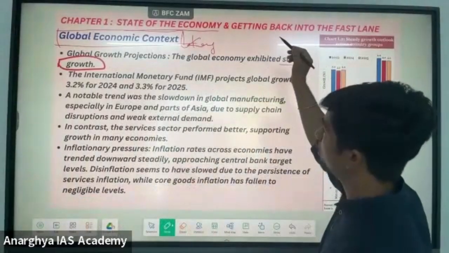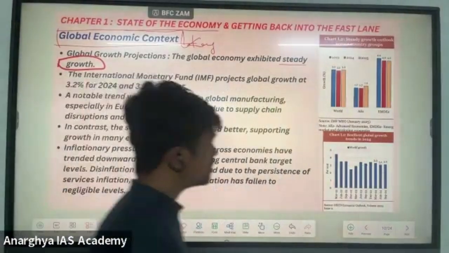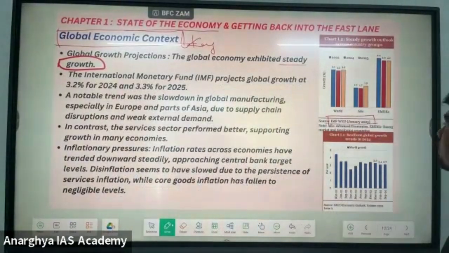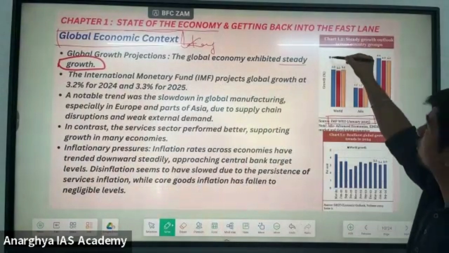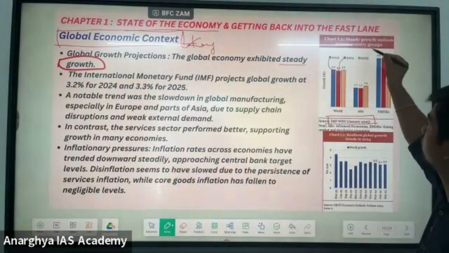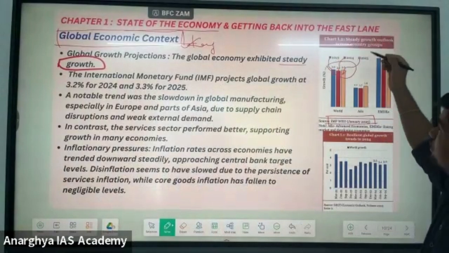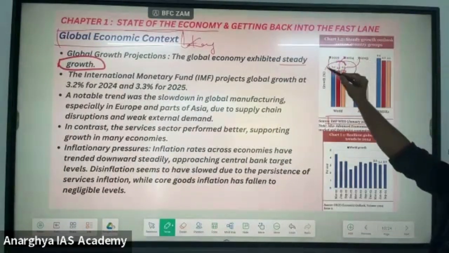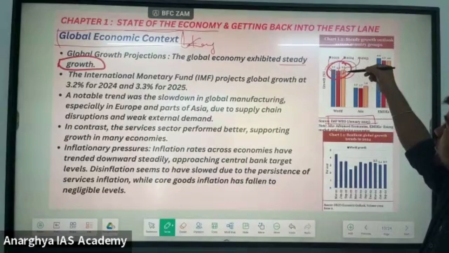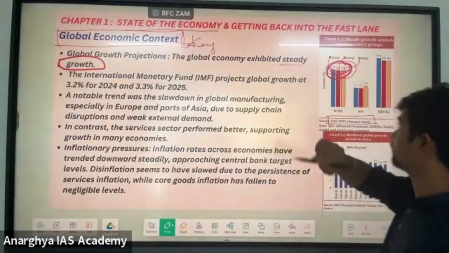How is the economic survey proving that the global economy has exhibited a steady growth? If we see the report from the IMF, the International Monetary Fund, blue color represents 2023, red color represents 2024 and yellow color represents 2025. If you see the last 3 years, 2023, 24 and 25, the global growth rate has slightly come down in 2024 and is again the same. That means the global growth is growing at a steady rate.